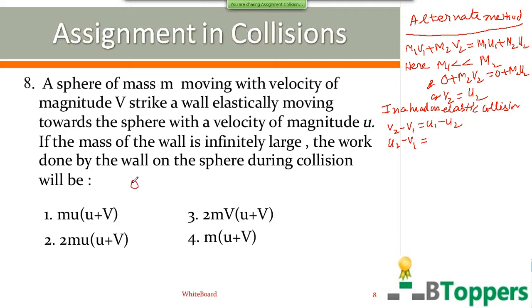Here the sphere is moving in one direction with velocity of magnitude v. The wall is moving in the opposite direction with velocity of magnitude u. So if you give a positive sign for the velocity of the sphere, you have to give a negative sign for the initial velocity of the wall.